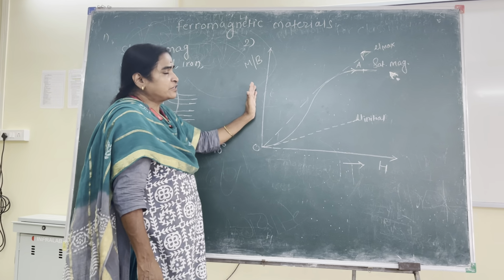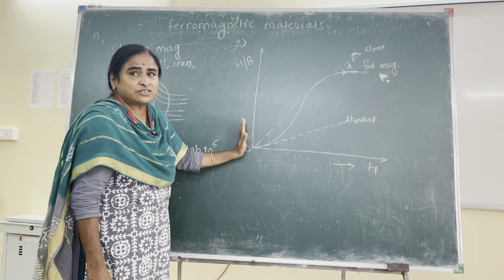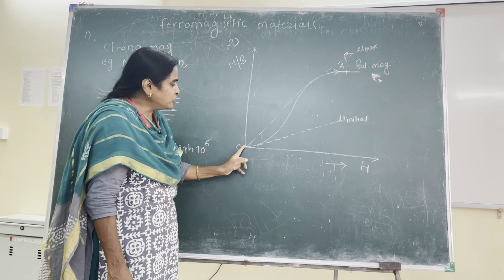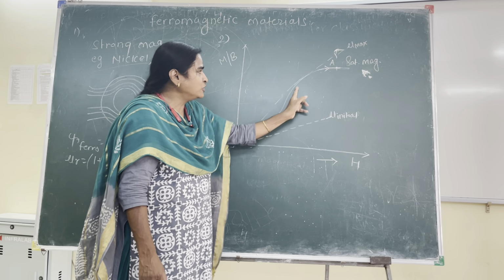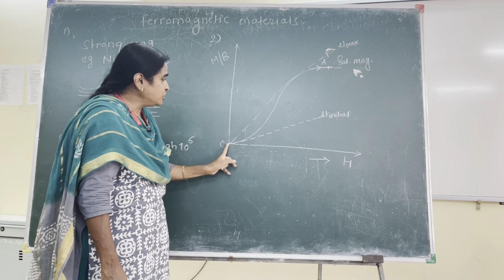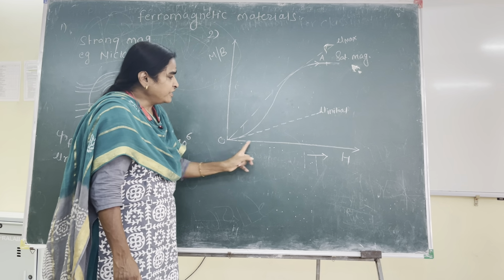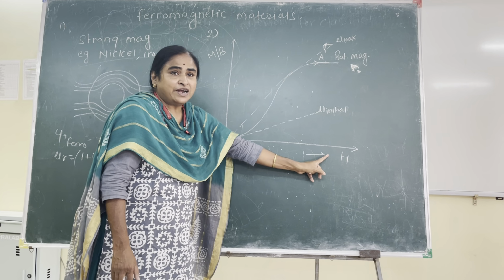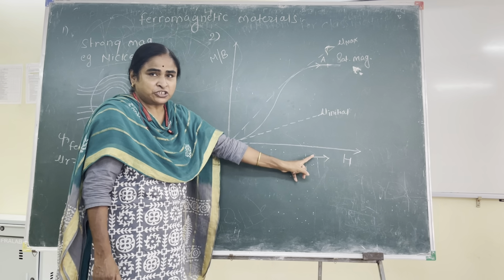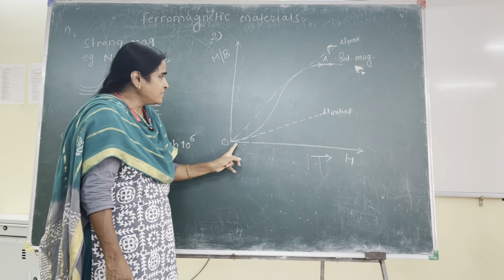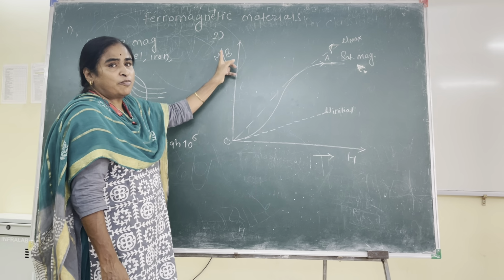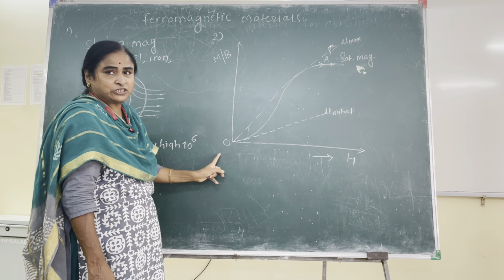Then coming to the next feature of ferromagnetic materials, it is the magnetization as shown in the graph. This is the AO graph, in which you can see on the x-axis we have the applied field strength, that is H, the strength of the applied magnetic field, and magnetization or magnetic induction on the y-axis.